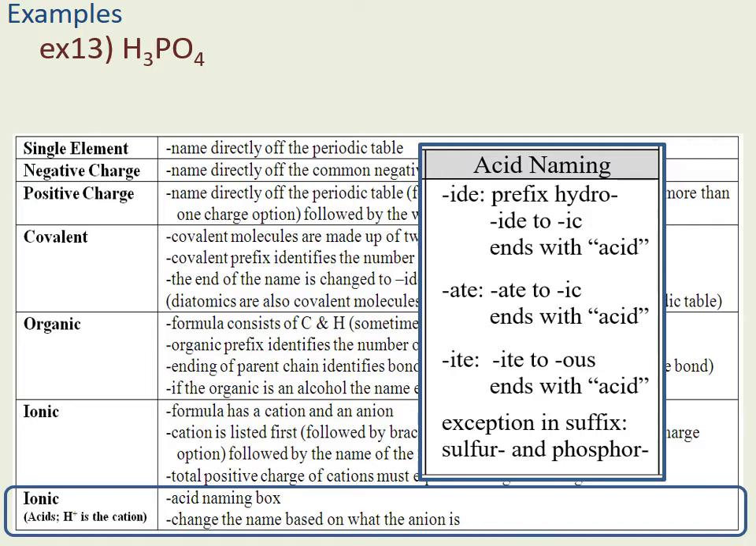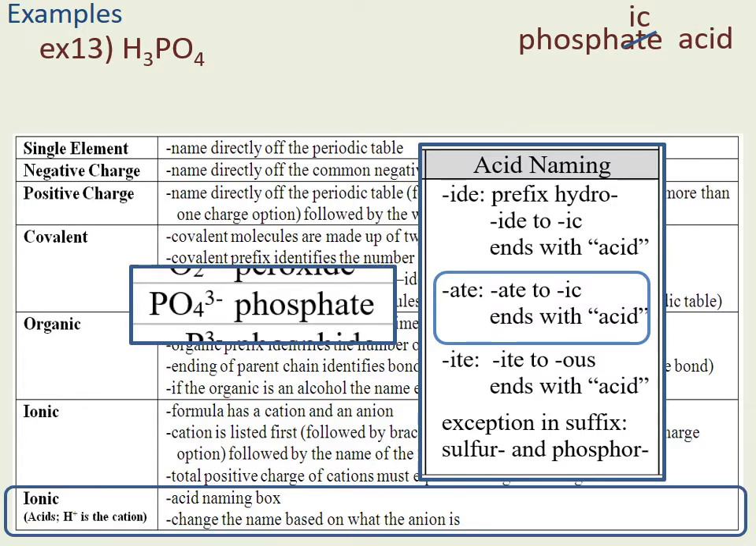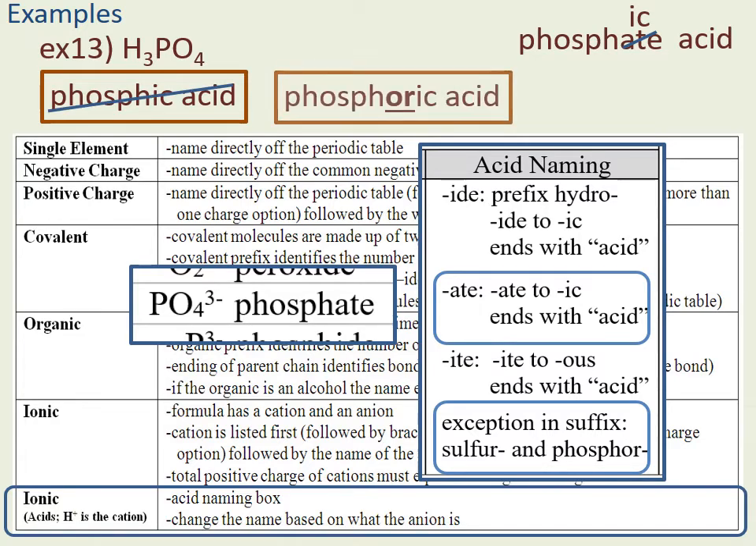PO4 is our anion, and we know it has a -3 charge because on the front end, there are 3 H pluses. So PO4 3- is called phosphate. And it ends in ate, so I'm told to change ate to ic and follow with acid. So our answer is phosphic acid, which is wrong. We're told there's an exception in the suffix of sulfur and phosphorus. So it's not phosphic acid, it is phosphoric acid.